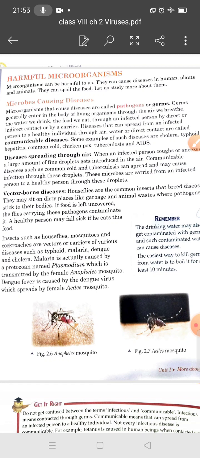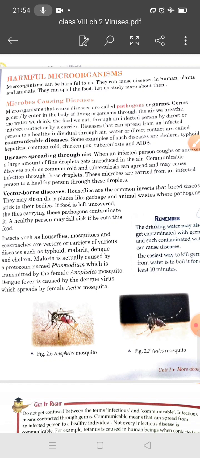Disease is also spread by food and water. Diseases spread by contaminated food and water are called waterborne diseases or foodborne diseases. They spread when contaminated water is used for drinking, bathing, washing and in preparation of food.